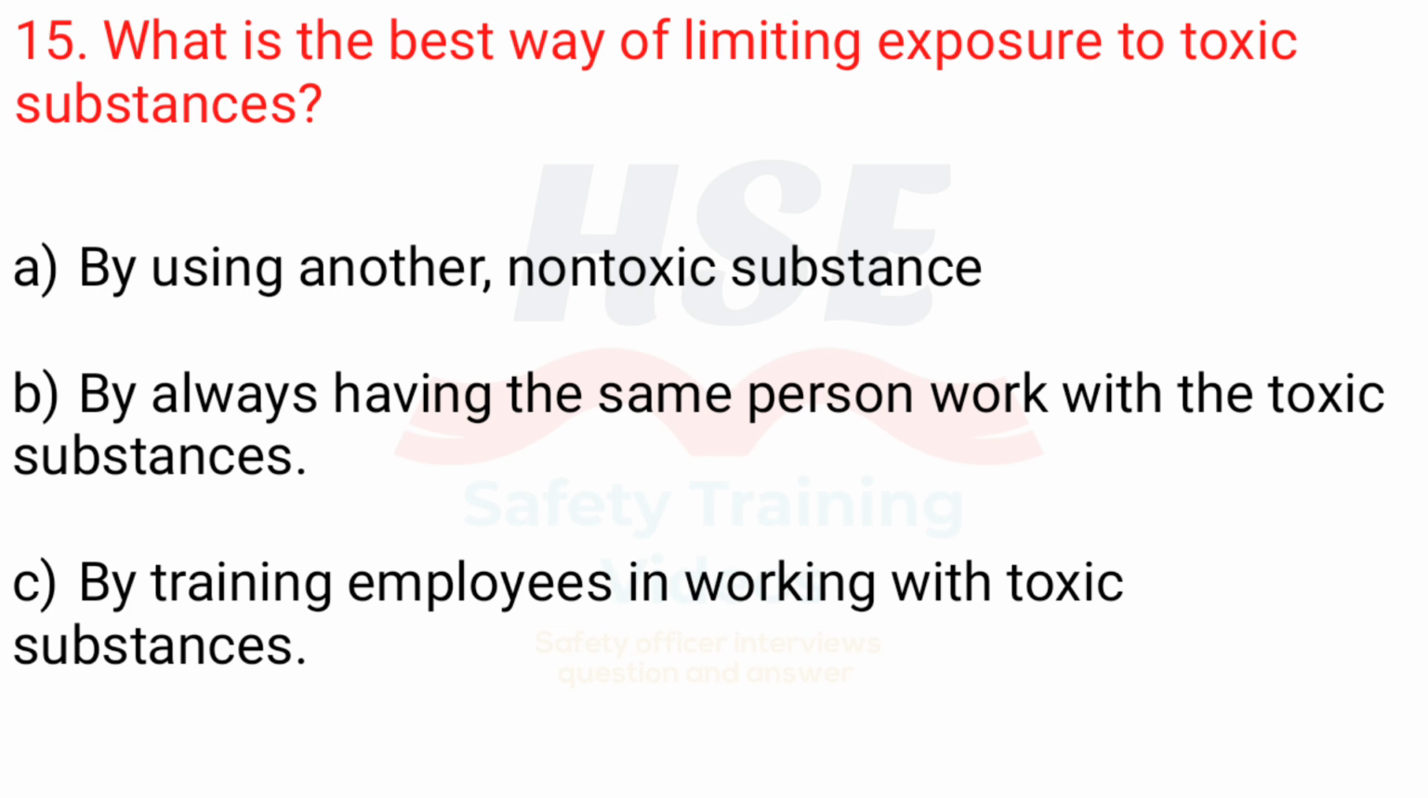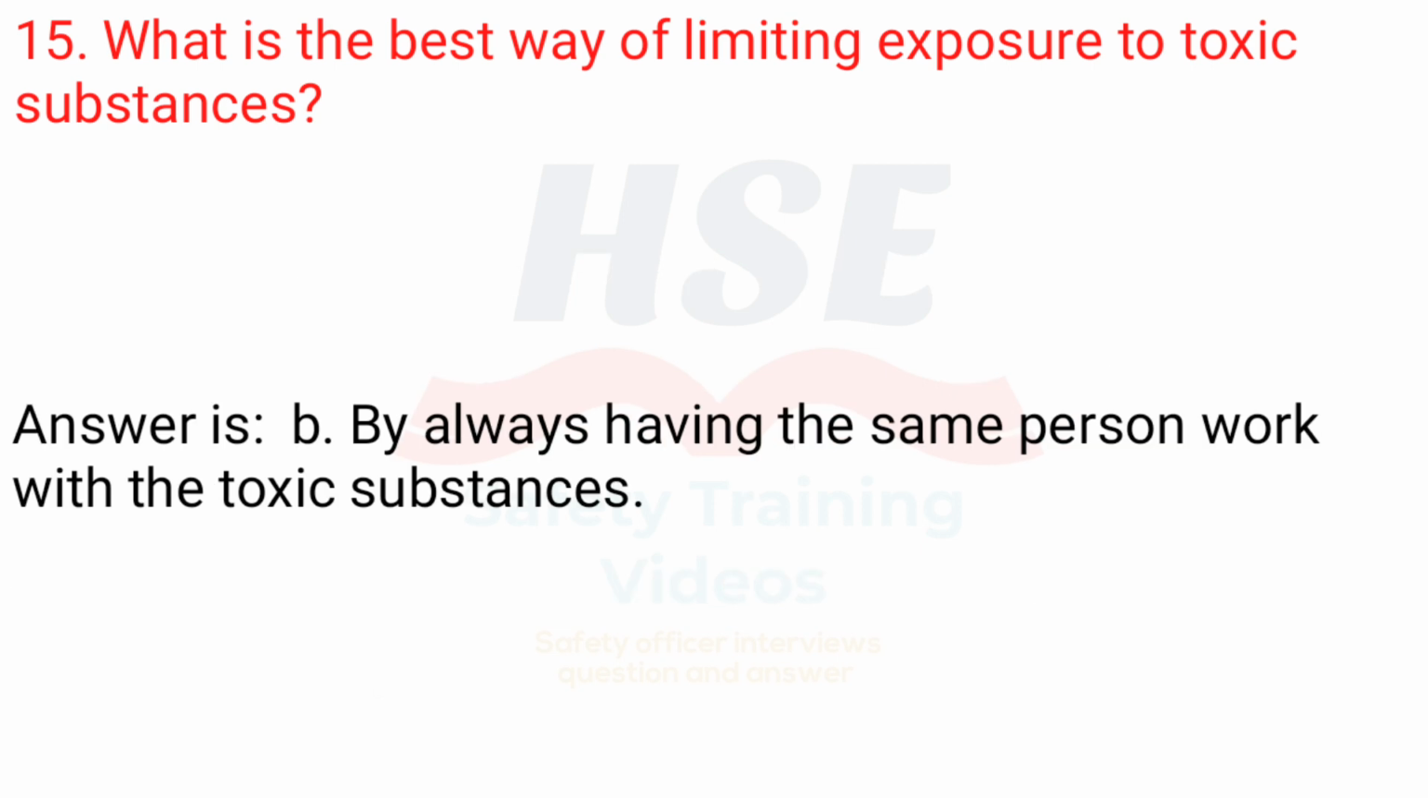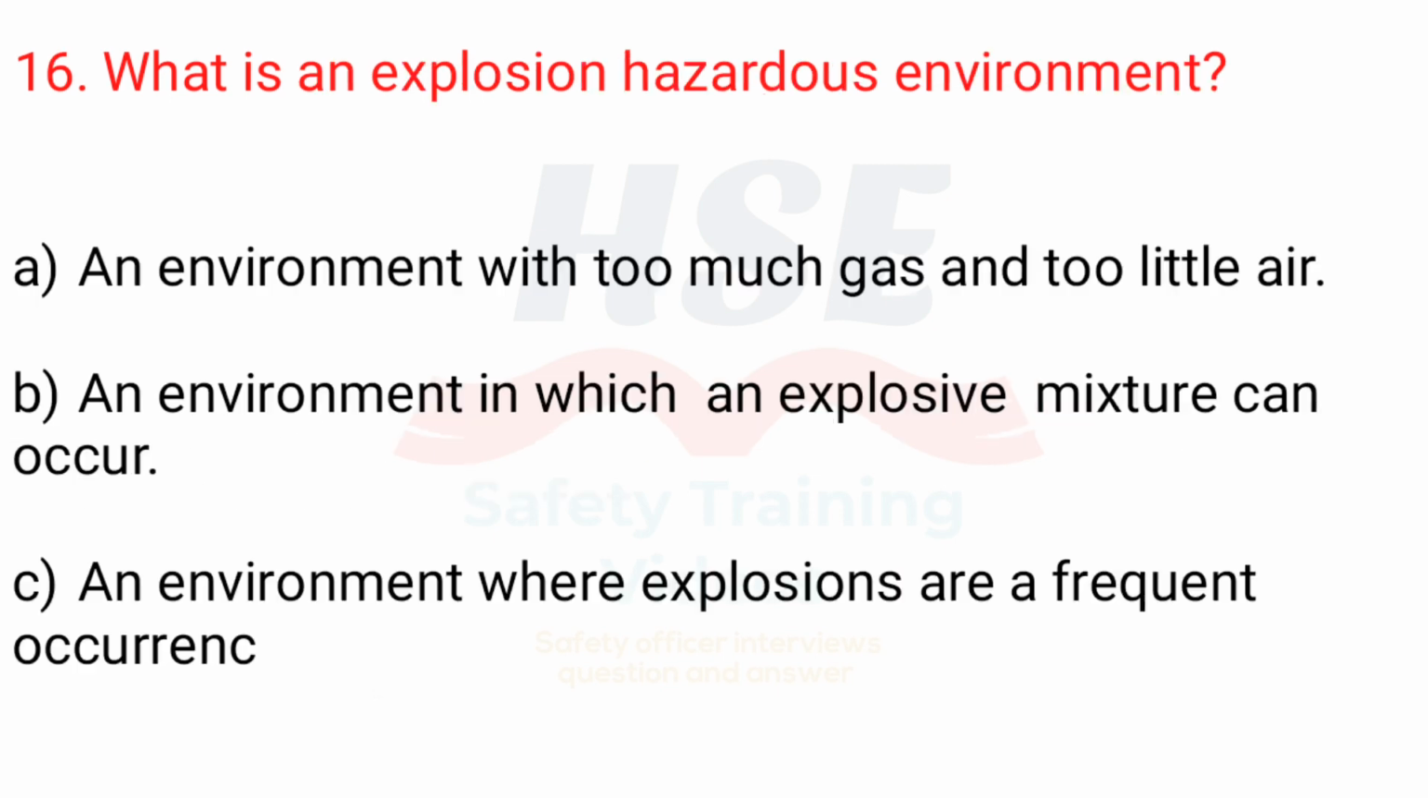15. What is the best way of limiting exposure to toxic substances? A. By using another, non-toxic substance. B. By always having the same person work with the toxic substances. C. By training employees in working with toxic substances. Answer is B. By always having the same person work with the toxic substances.